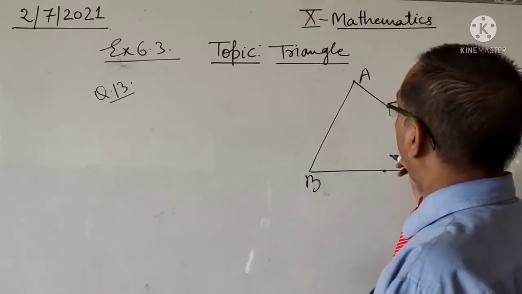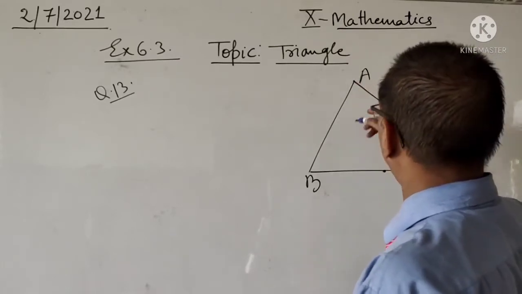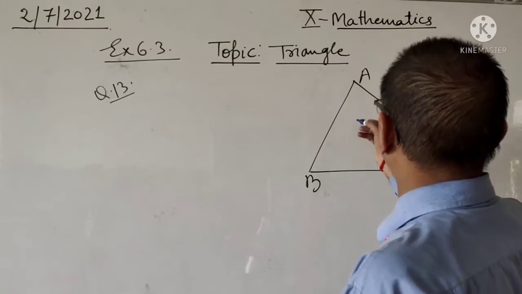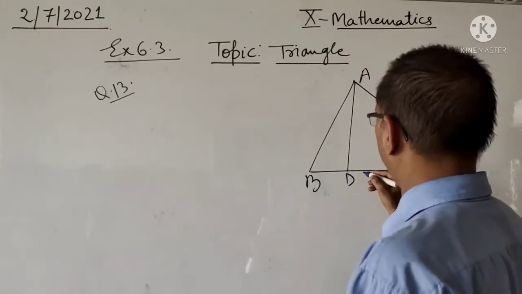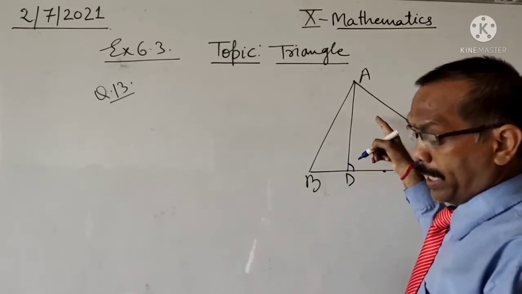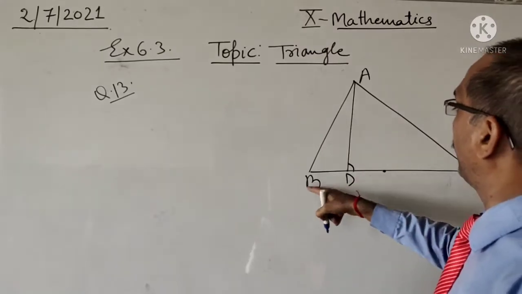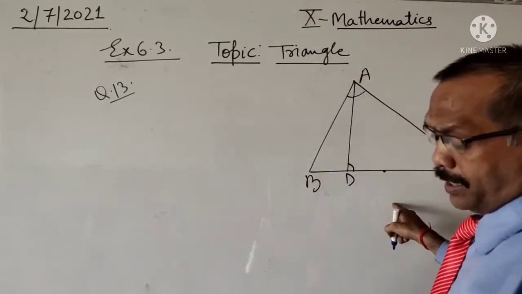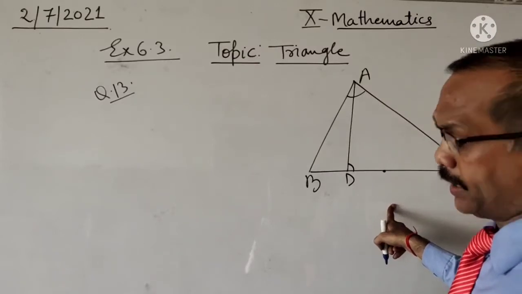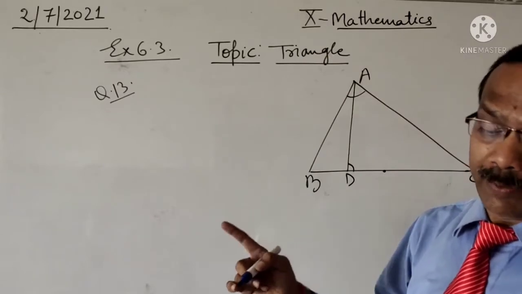Angle ADC equals angle BAC; this angle and this angle are equal. So that CA square equals CD into CB.